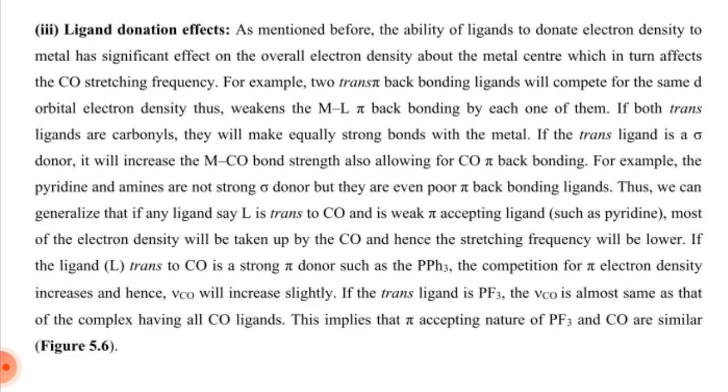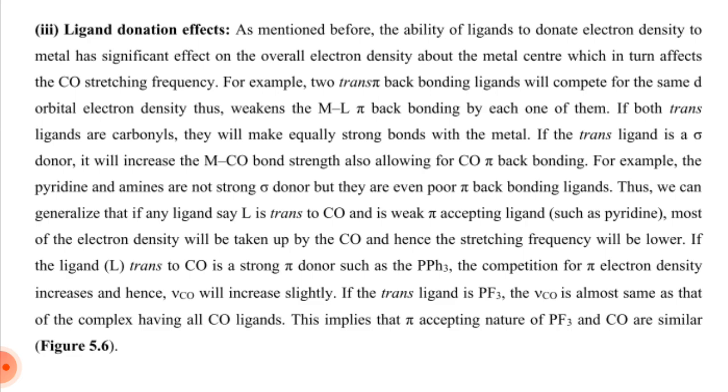For example, pyridine and amine are not strong sigma donors, but they are even poorer pi back bonding ligands. Thus, we can generalize that if any ligand, say L, trans to carbon monoxide is a weak pi accepting ligand such as pyridine, most of the electron density will be taken up by the carbon monoxide, hence the stretching frequency will be lower.